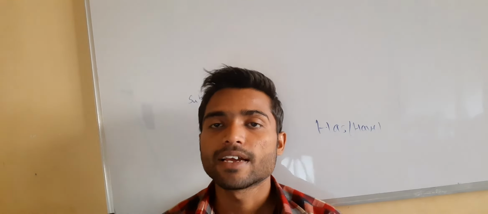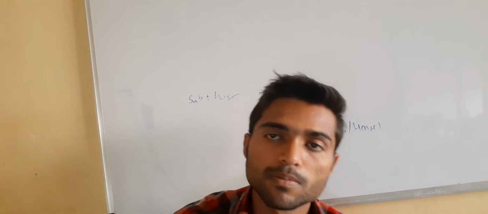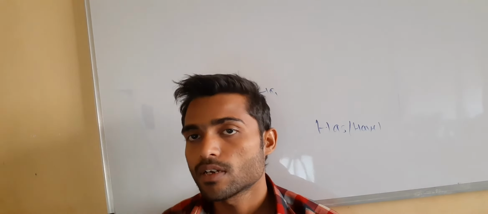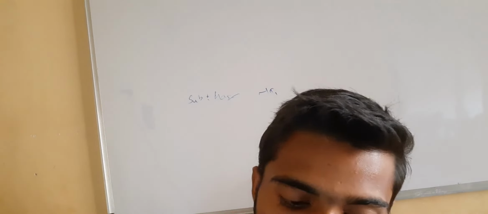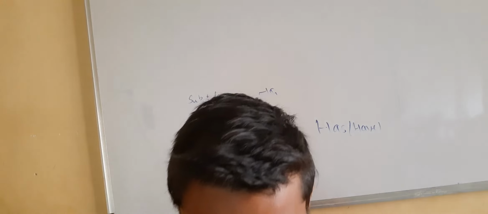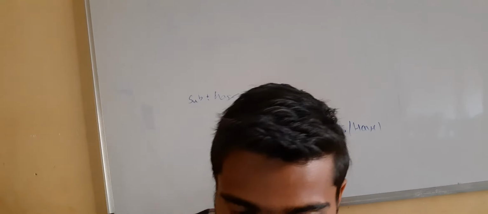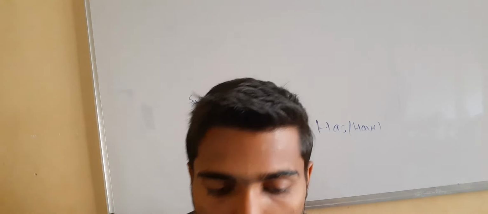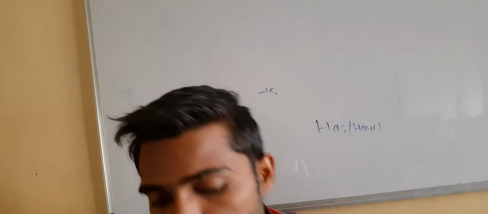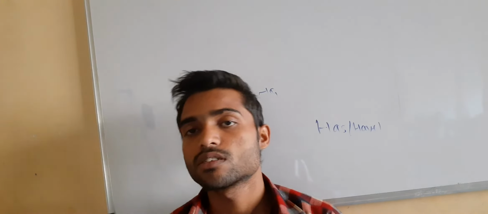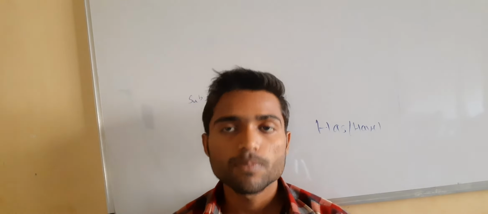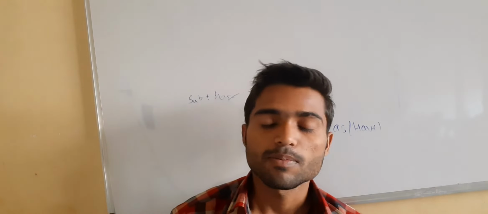For the positive form I have discussed with you, that is subject plus has or have plus verb third form plus object. Generally we use the third form of the verb in the present perfect tense. For example, he has gone to school. If I give another example, she has written a book. So these are examples of the present perfect tense.